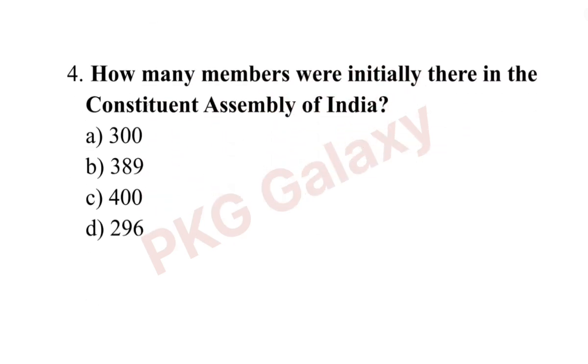Next question, how many members were initially there in the Constituent Assembly of India? The correct answer is option B, 389.